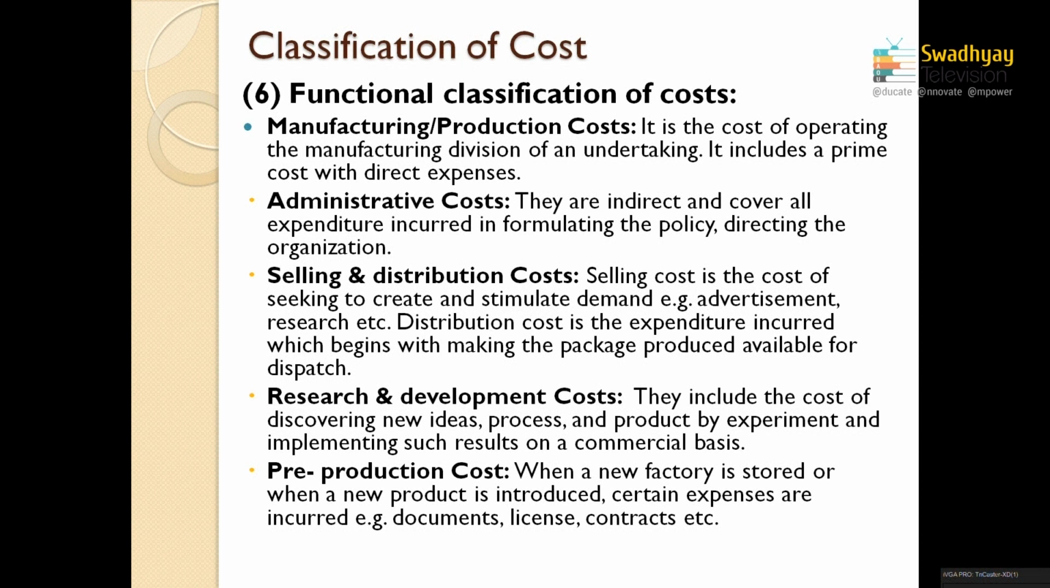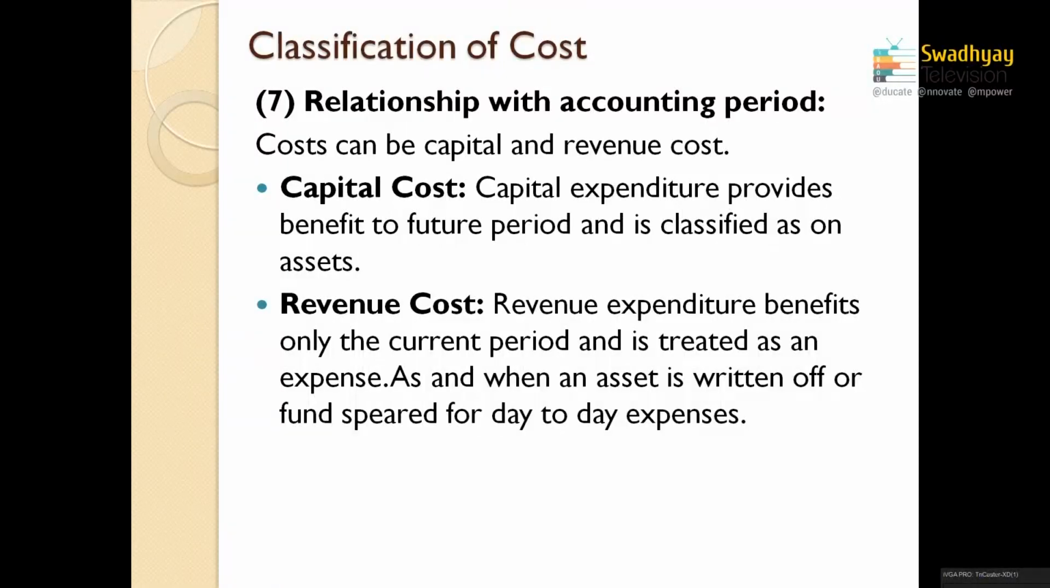And pre-production cost, as I already mentioned, may be a license fee, agreement fees, government negotiations and bargaining, and land acquisitions and other pre-production expenses, which would be recorded under the pre-production cost. So this is the functional classification so far.